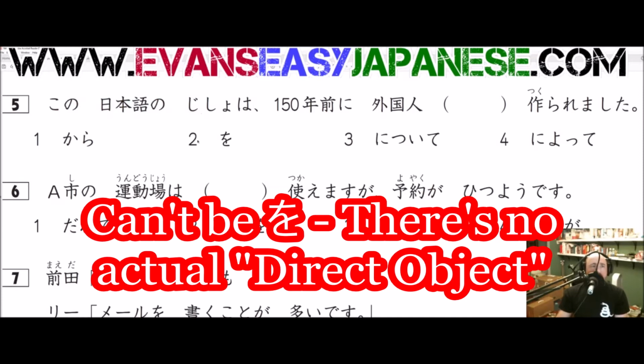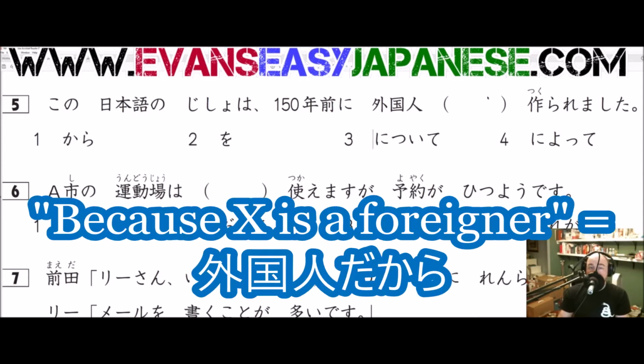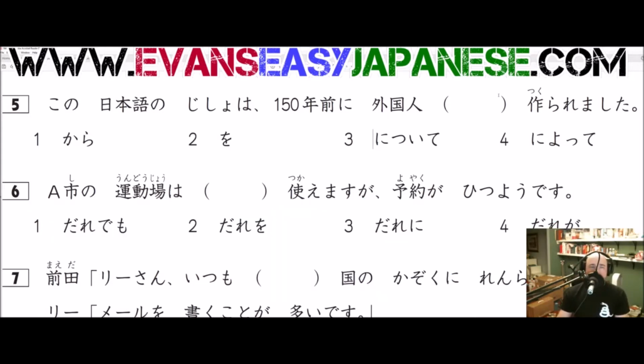So let's go through this. It can't be the O particle because the thing that was made is actually the dictionary, not the foreigner. I don't think dictionaries make foreigners. Kara, you might be tempted to say that it was made from the foreigner, or because of a foreigner. Not really what we're trying to communicate, right? It's not like a dictionary is made from a foreigner. It might be made from a foreign land or sent from a foreigner, but not made by a foreigner. So 1 and 2 are most likely not the correct answer. 2 is definitely not the correct answer.